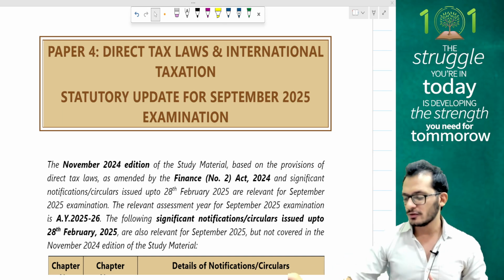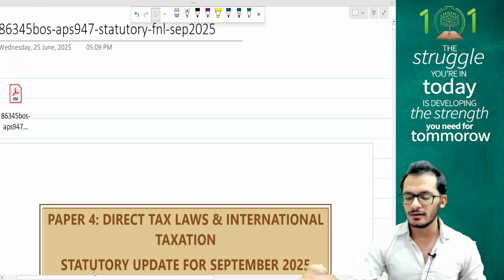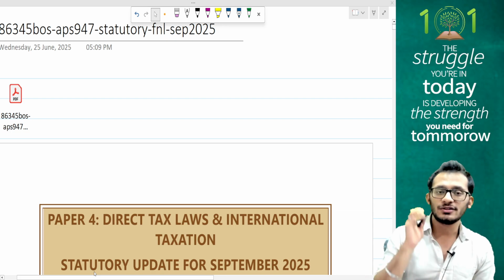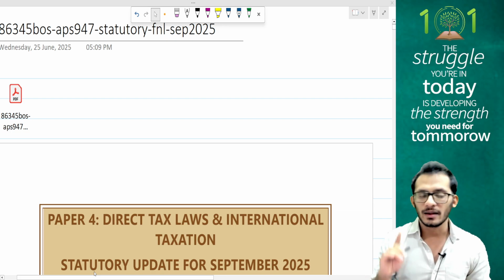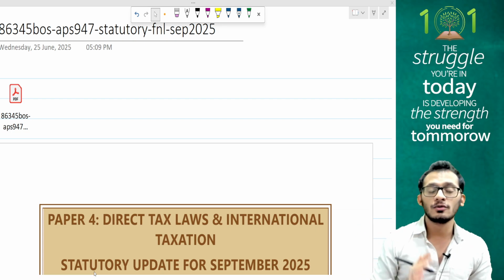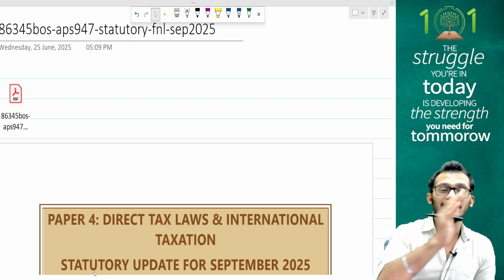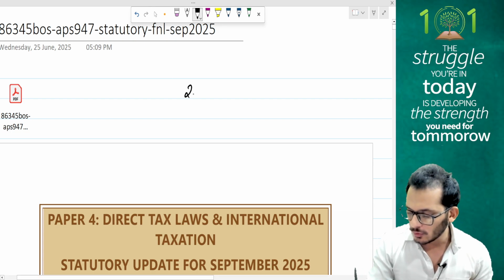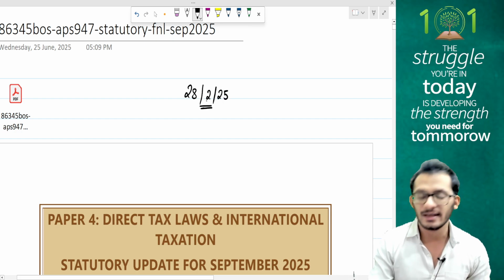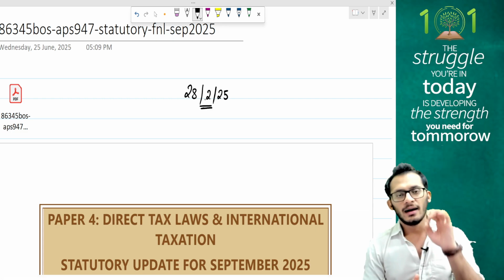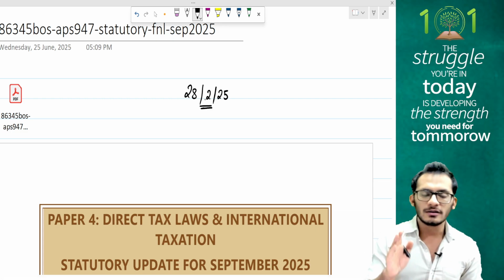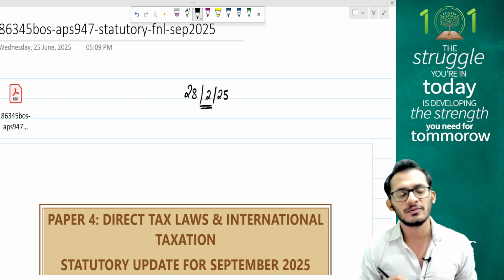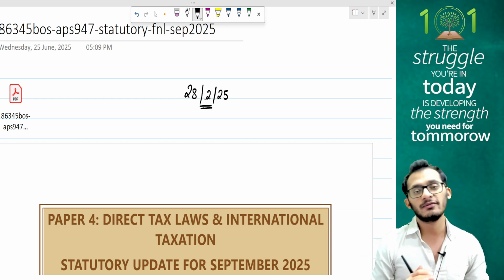Now, before I proceed forward, let me clarify this one thing very, very clearly to you. When it comes to September examinations, the rule stands the same, which means ICAI only talks about those amendments which happen until the last 6 months before the examination. And therefore, all amendments which have come in up to 28th February 2025 is what holds relevance to your September examinations. I want to make it extremely clear to all of you because there were some very, very important amendments which have been launched specifically relating to safe harbour rules and everything.